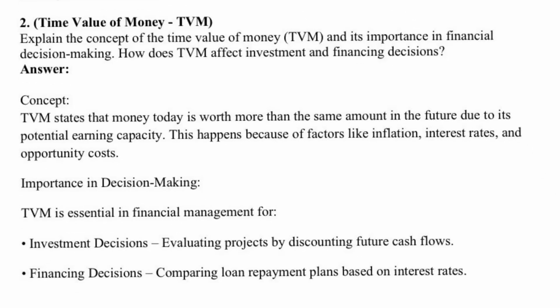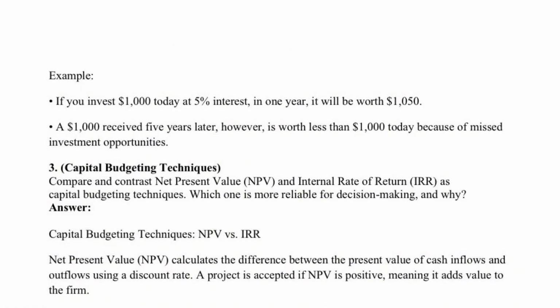Next, the time value of money. It states that money today is worth more than the same amount in the future because it can be invested to generate returns. For example, if you invest $1,000 today at a 5% interest rate, it will be worth $1,050 in 1 year. However, receiving $1,000 5 years from now, it's worth less than $1,000 today due to missed investment opportunities.